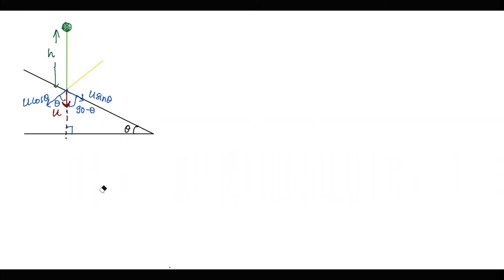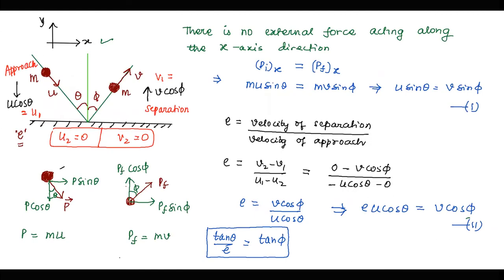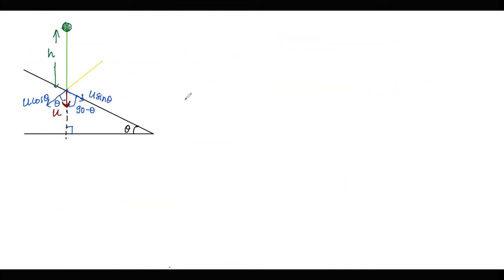So again I am repeating the same thing which I stated over here, that the approach is because of u cos theta and the separation is because of v cos phi. So it is approaching the surface because of the component of velocity along the normal. So along the normal, the component of speed is equal to u cos theta. So this is going to be our approach parameter.